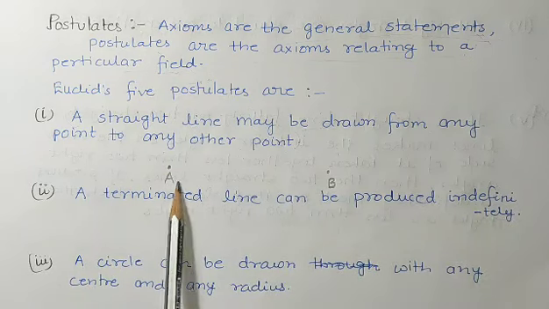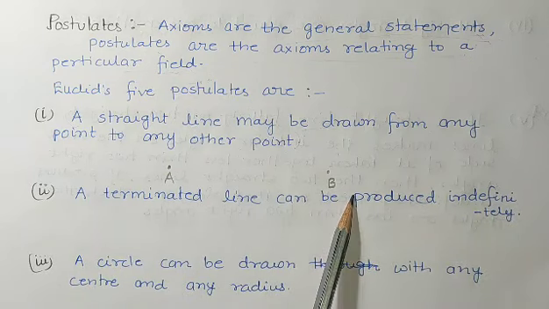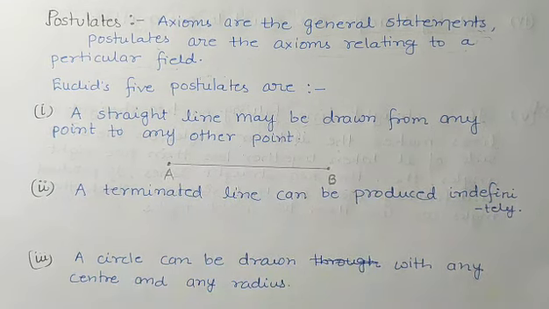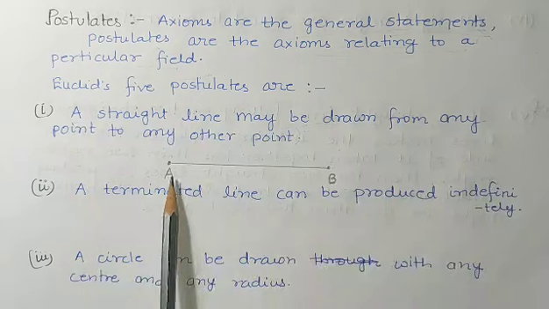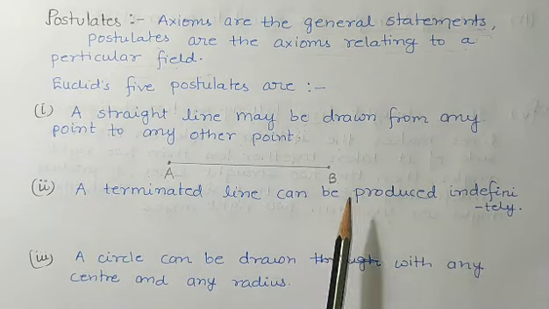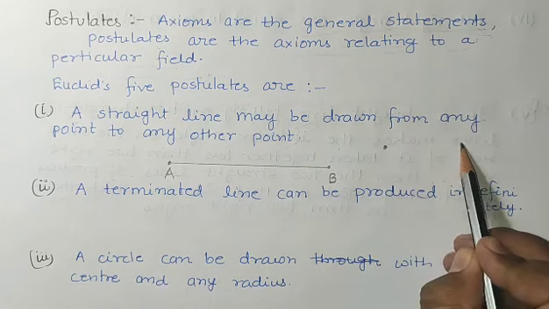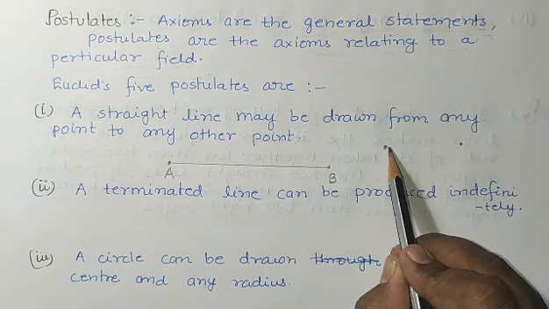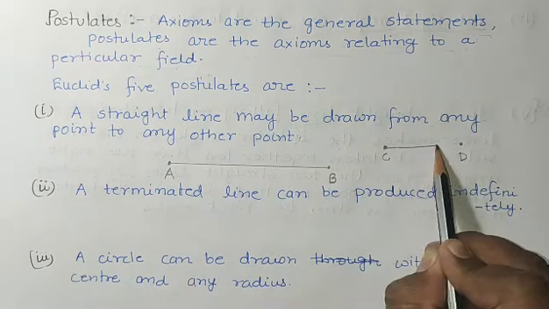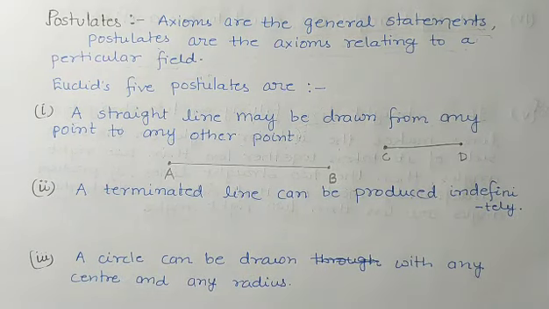Means a straight line can be drawn from A to B, like this. So here 2 points were there, A and B, and I have drawn a line AB. If C and D are there, suppose 2 more points, then again we can draw a straight line from C to D, okay students. So this was postulate 1 given by Euclid.